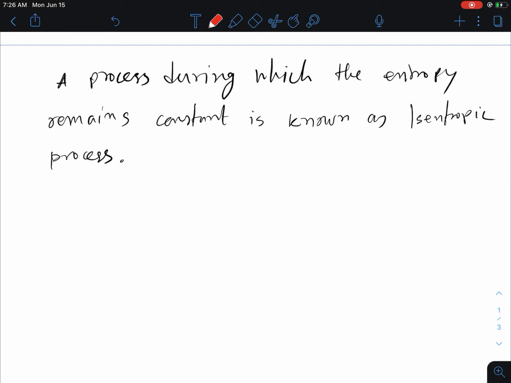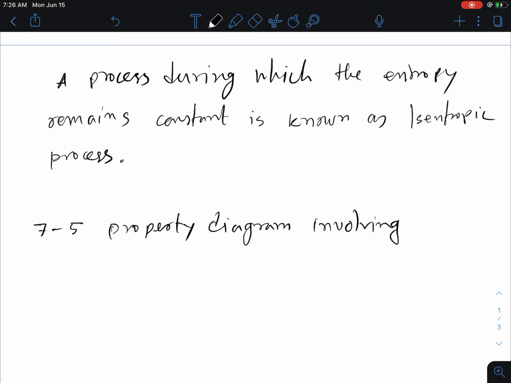So this topic is 7.5, property diagrams involving entropy.